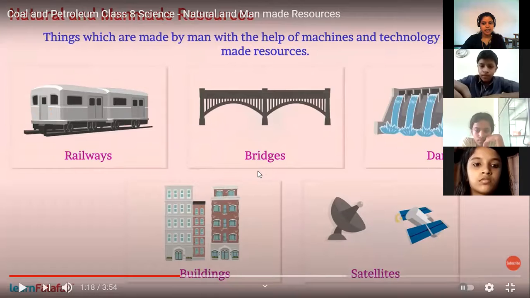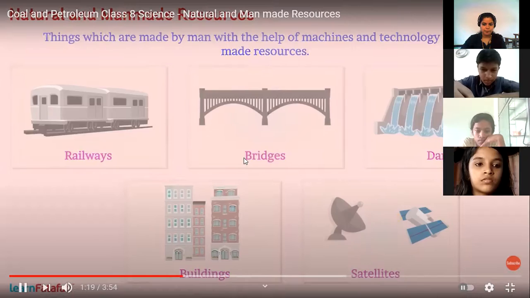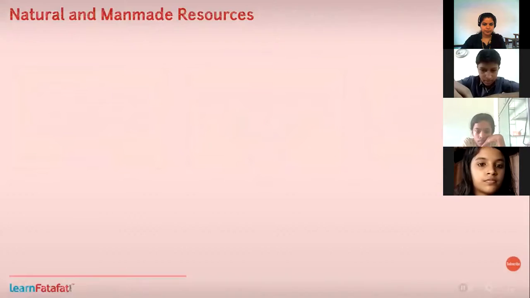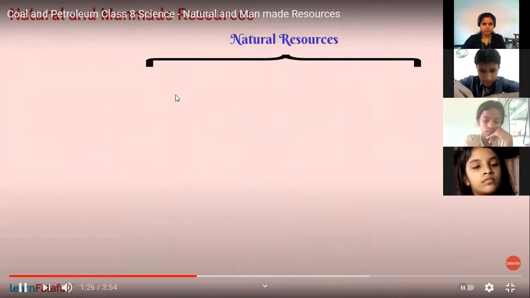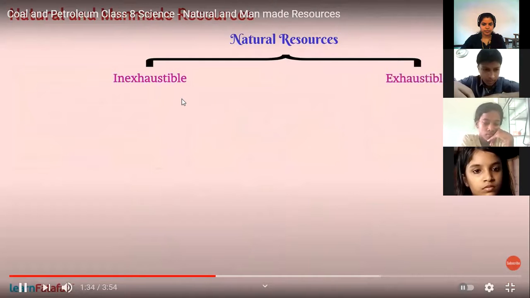Natural resources are air, water, fossil fuels, sunlight, like that. Okay. Dear students, based on availability, natural resources are classified into two groups: inexhaustible natural resources and exhaustible natural resources.